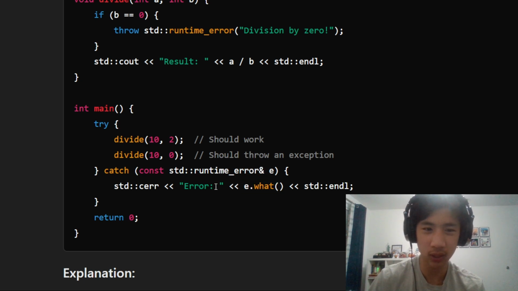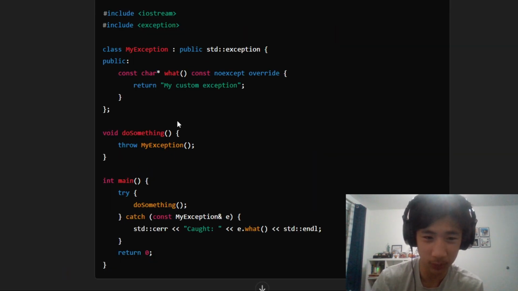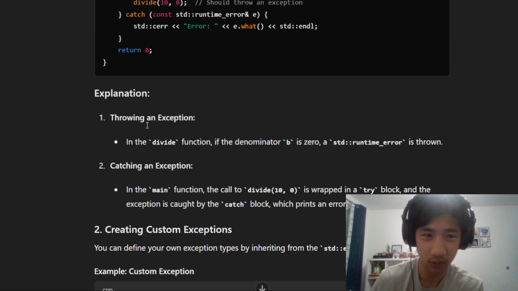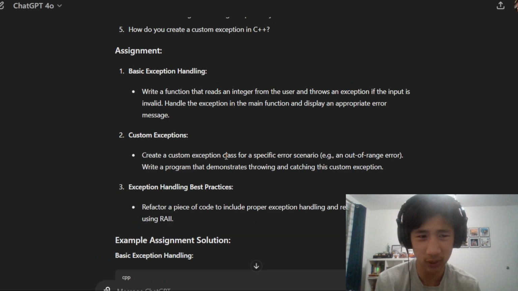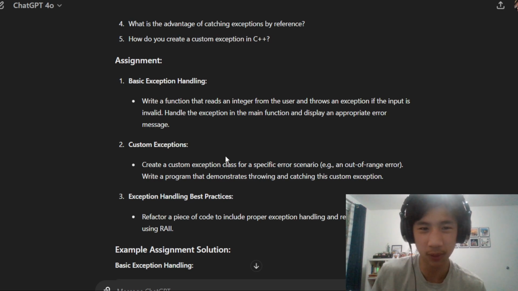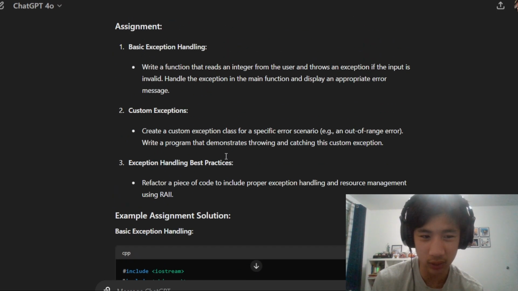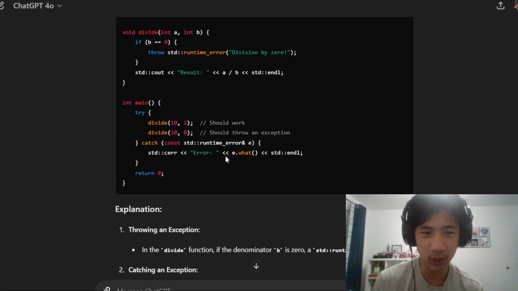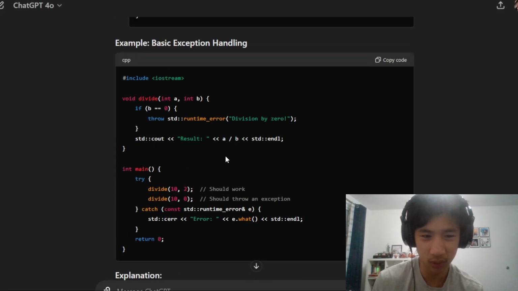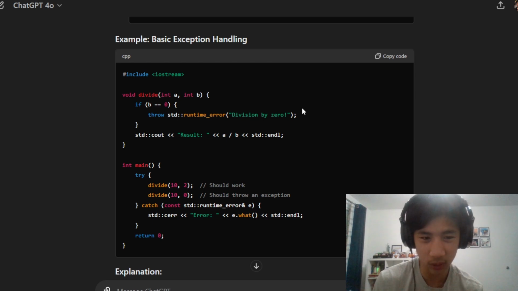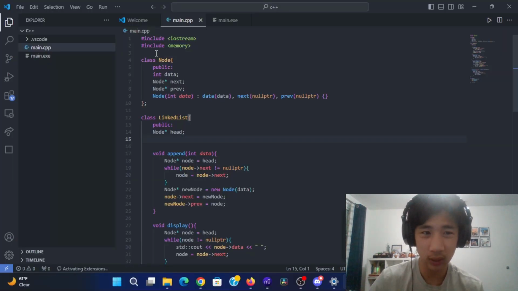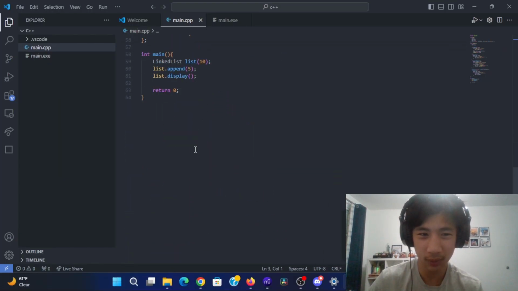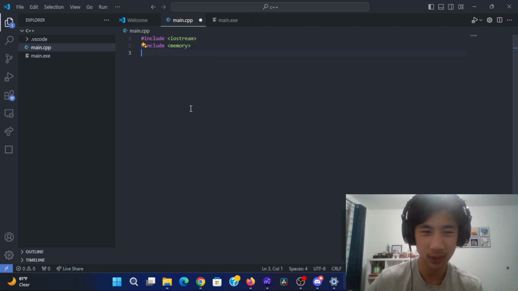So that's pretty interesting. I don't really understand what this custom exception is, and how it's different from this part. So just practice the basic exception handling. Write a function that reads an integer and throws an exception if the input is invalid. Okay, and this is the solution, but I don't really want to see the solution. So I'm gonna reference this syntax for now. Hopefully I should be able to get this, but I'll probably fail. I have to get rid of all this code. No! Okay, let's do this.